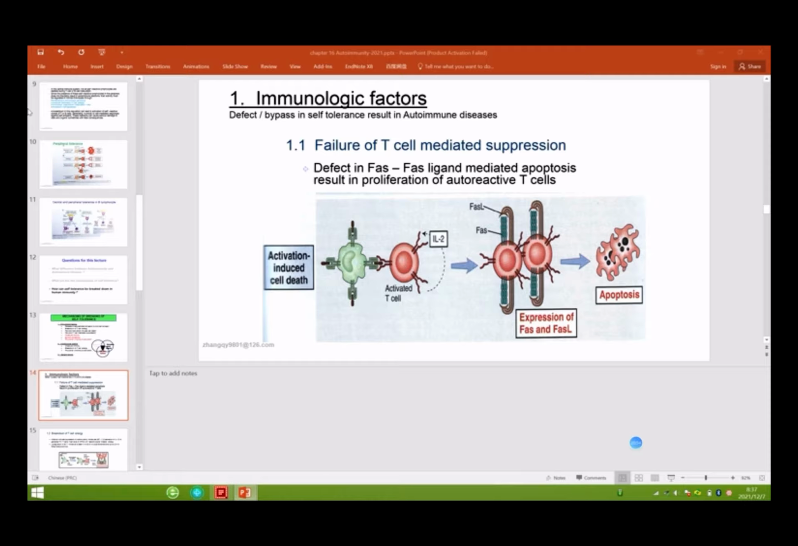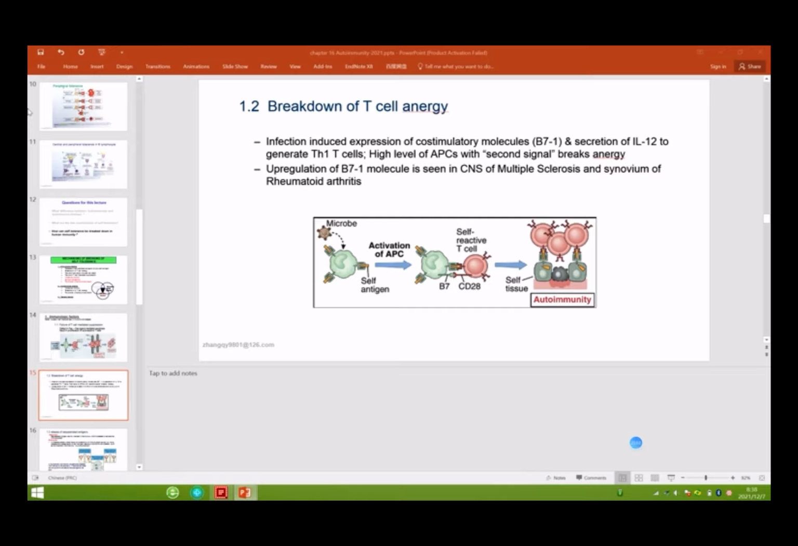For some patients with autoimmune disease, these T cells cannot die quickly. So all these cells do not undergo apoptosis, and these cells may recognize self-antigen.